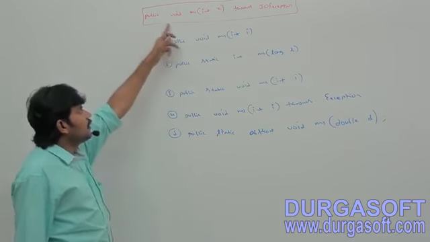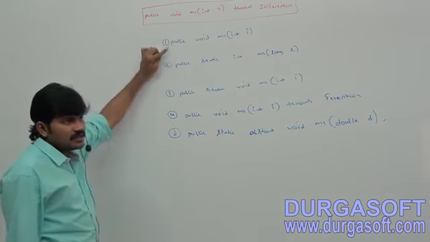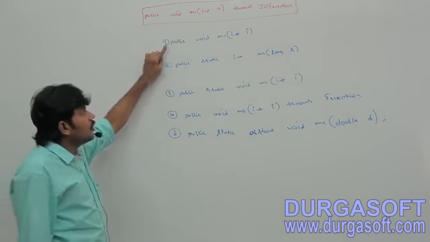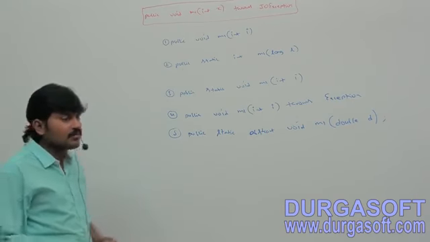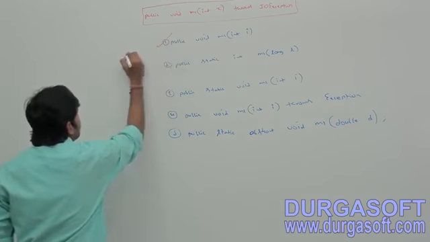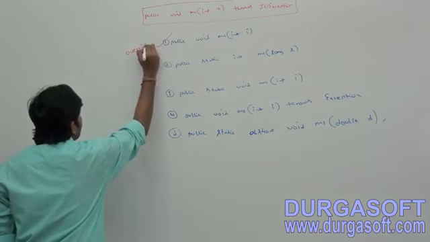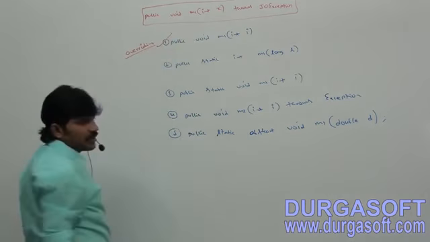First method: public void m1 is there in the parent. Can I take it in the child class or not? Yes. If I take this method in the child class, it becomes overriding. By the overriding rule, we can take the first method. No problem at all.